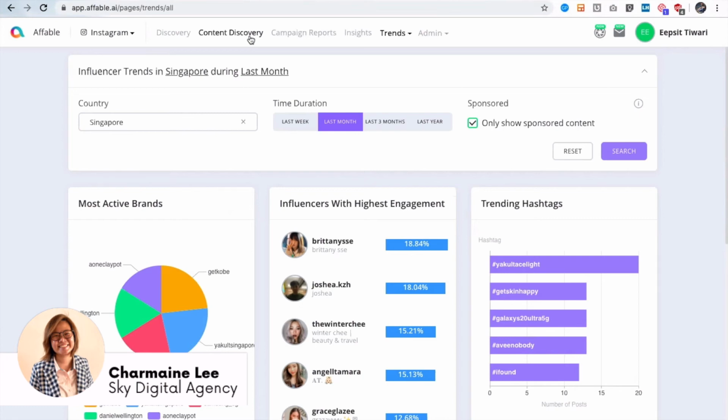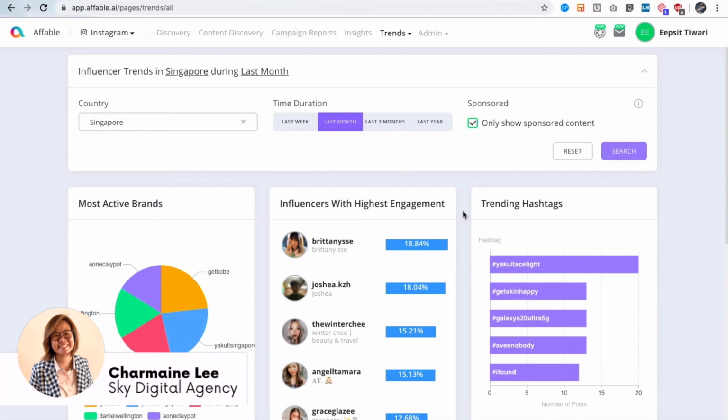Typically on Affable, we are only focused and confined to influencers, to know more about influencers and the content that they have been posting, and what are some of the brands. Because for any particular hashtag or any particular post, you can have thousands of likes, but those likes are coming from people with like 100 or 500 followers, which are normal users like us. Yes. Right. So that might not be very relevant for brands or businesses.